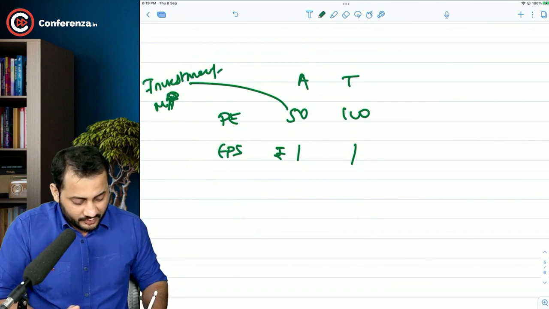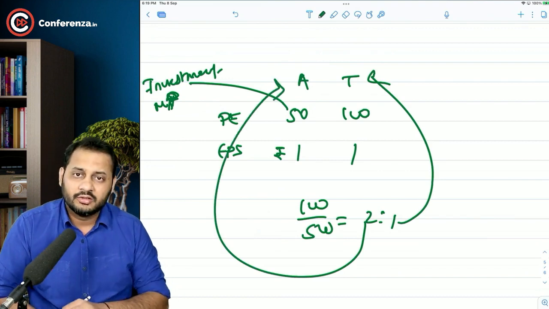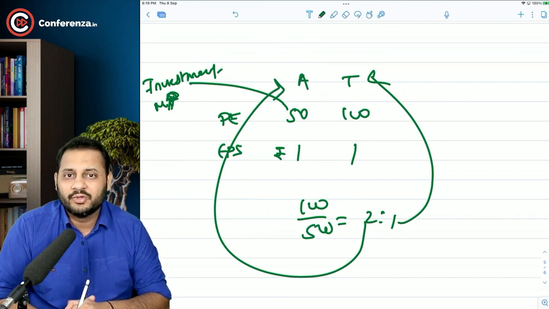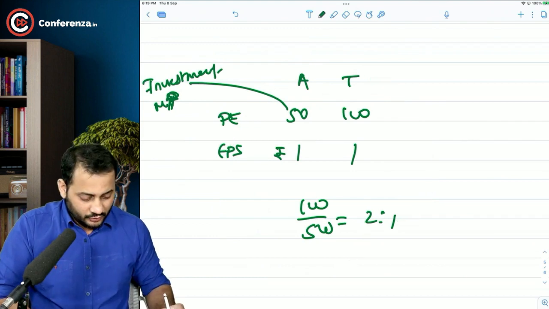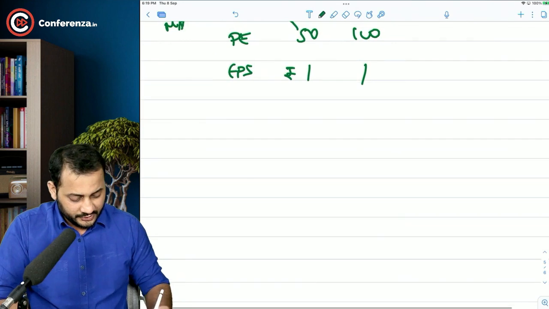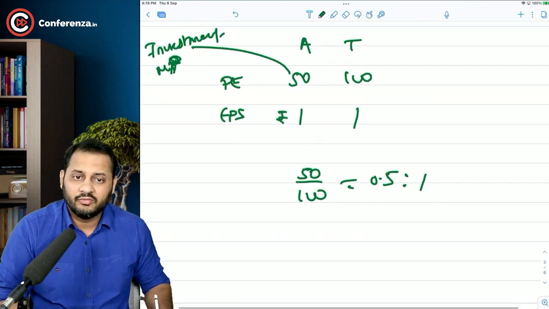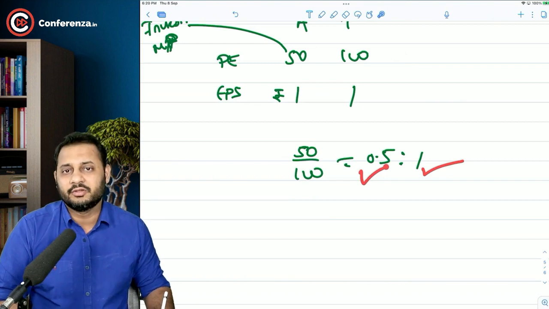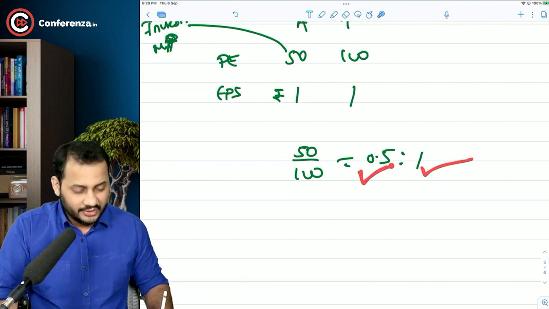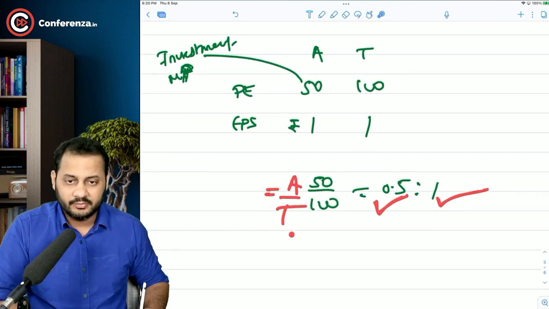So why would you give a ratio of 100 by 50 as 2:1? That means 1 share of target is capturing 2 shares of acquirer. No, we are paying double, almost 4 times, you can say, of what you should pay. The question is very simple, sir. You need to reverse the formula now. It should be 50 by 100. That's 0.5 shares for 1. For their 1 share, you should give only your 0.5 share because you are in a better position. So now the formula is acquirer by target.